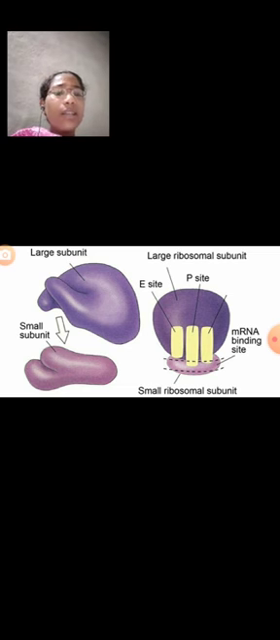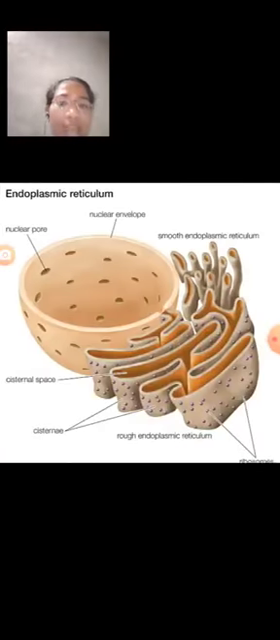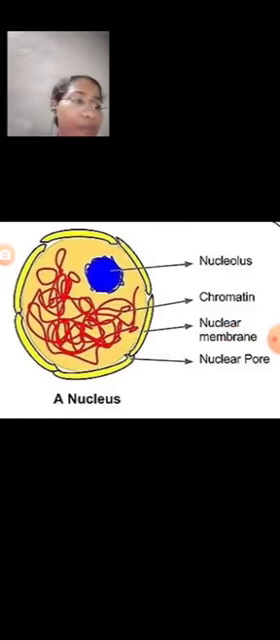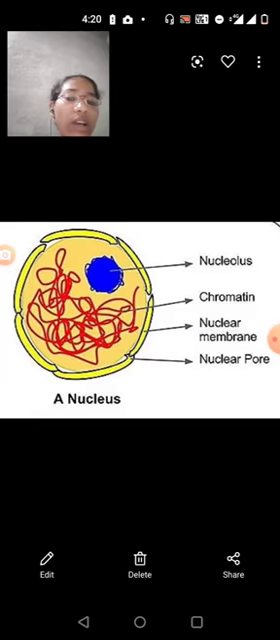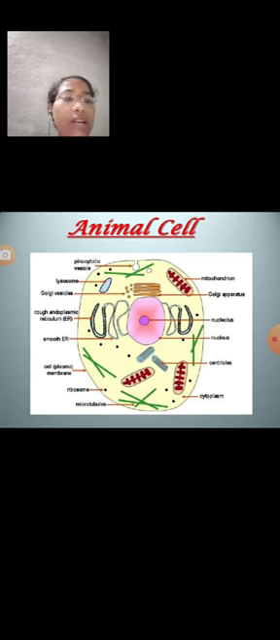The next cell organelles are the lysosomes. Lysosomes were first observed by the scientist Christian de Duve. Lysosomes are membrane bound bodies, fluid filled structures filled with hydrolytic enzymes. They help in intracellular digestion, extracellular digestion, and autolysis. These organelles are described as suicidal bags.